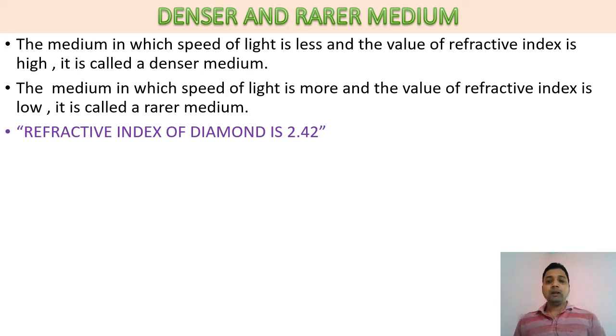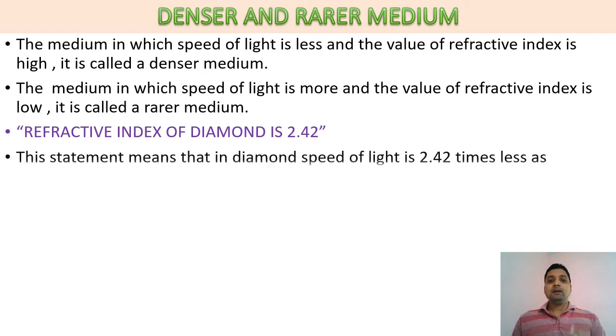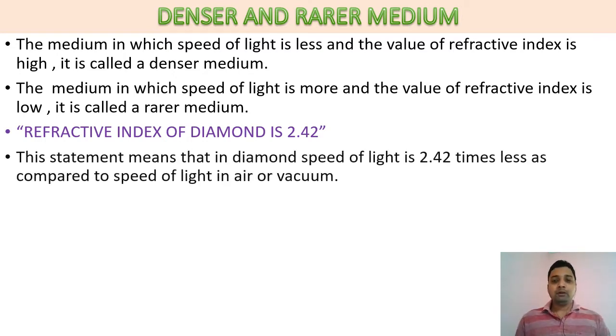Here we get one more term, refractive index. If it is given to us that the refractive index of diamond is 2.42, what do you mean by this statement? This statement means the speed of light in diamond is 2.42 times less compared to the speed of light in air, because the speed of light in air is maximum. In diamond, all the particles are very closely packed.